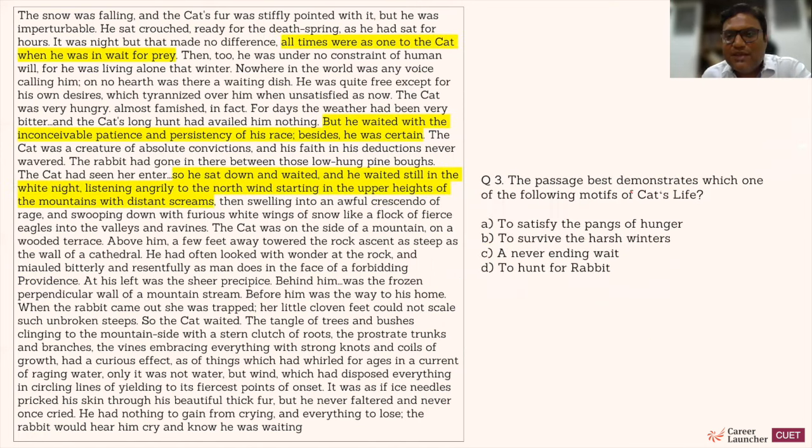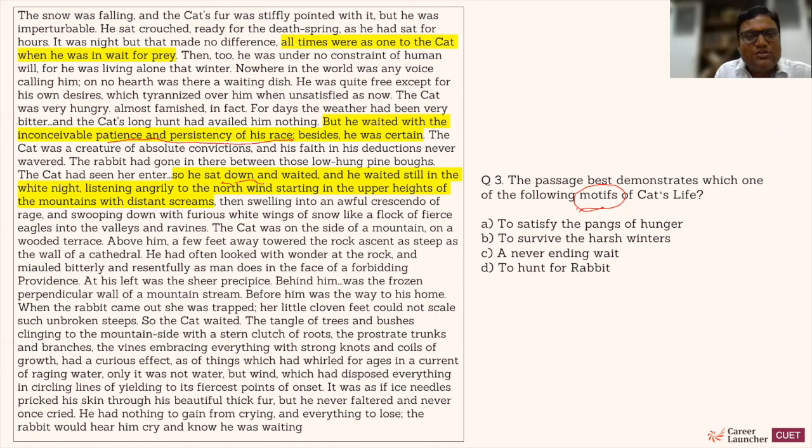Next, the passage best demonstrates which one of the following motifs of cat's life. A question based on the settings, the recurring theme. Motif means a recurring idea that is coming time and again. It's based on setting. So if you look at it, what is recurring again and again is the cat's wait. The cat is waiting. The author has described it as inconceivable patience and persistency of the race, that is the cat.